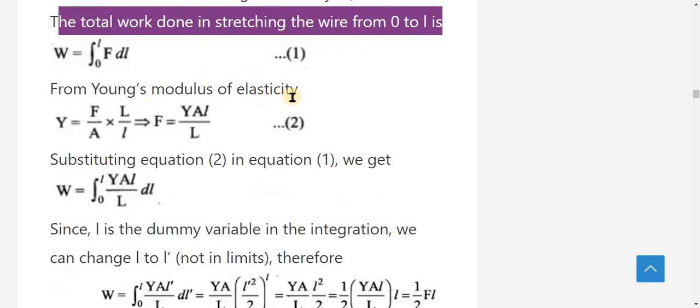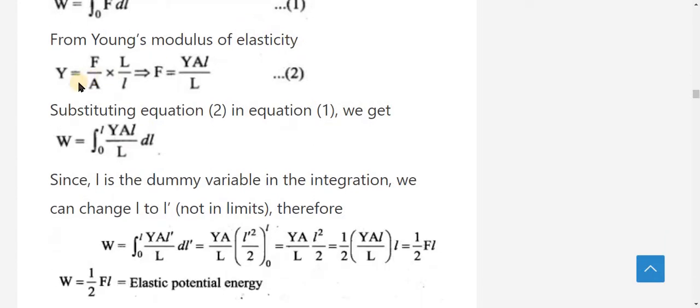From Young's modulus of elasticity, already we know this formula from the last topic, moduli of elasticity. According to the Young's modulus formula, Y is equal to (F by A) into original length L divided by change in length, small l.